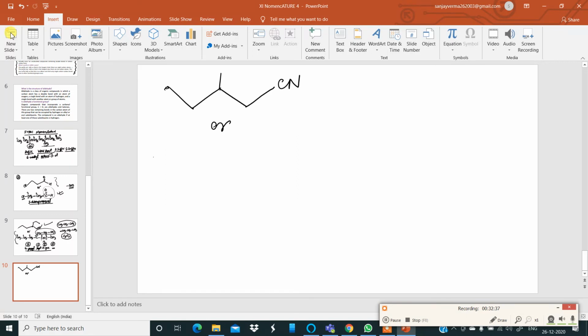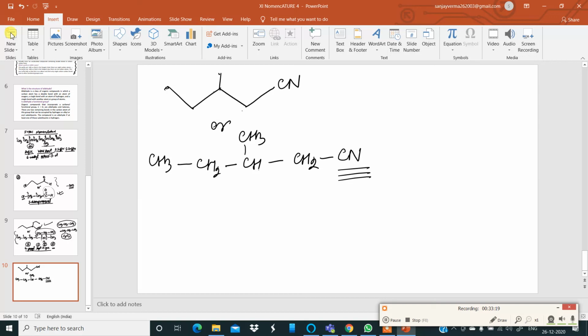Here it is CH3 straight, CH2. Then CH, then over here there is CH3, then CH2. Are you getting it? Then finally there is CN. 1, 2, 3, 4, 5. Now that is done. Now there is a functional group cyanide over here. In organic chemistry, this CN group is normally called cyanide, but it is a nitrile. It is a nitrile.